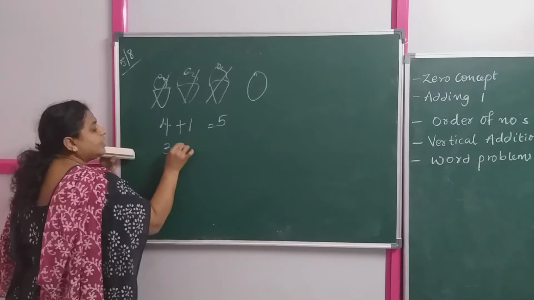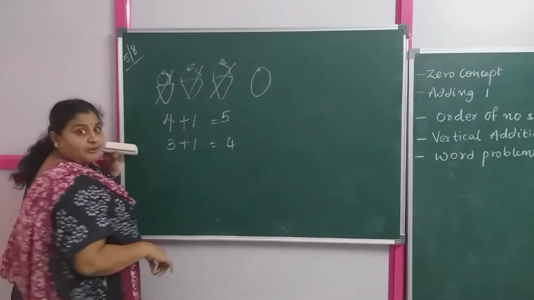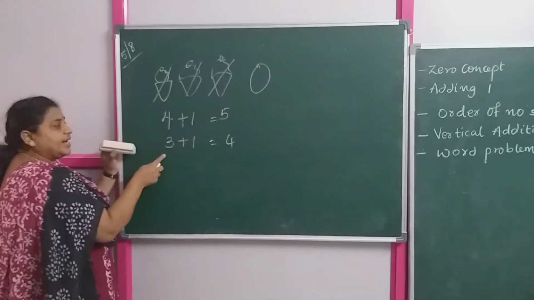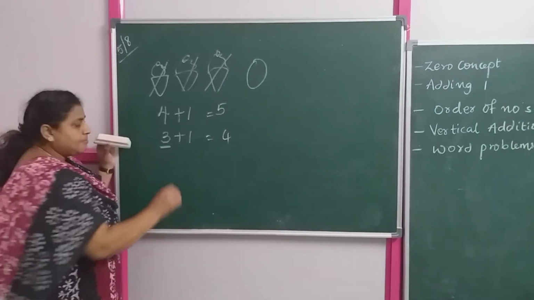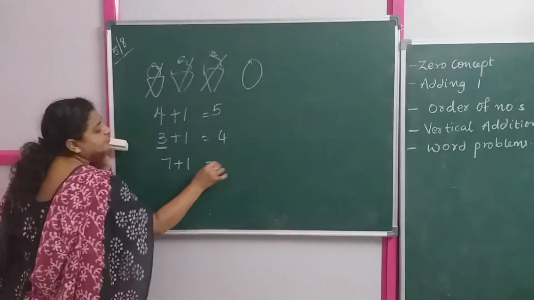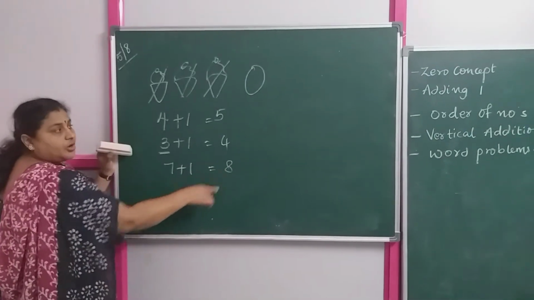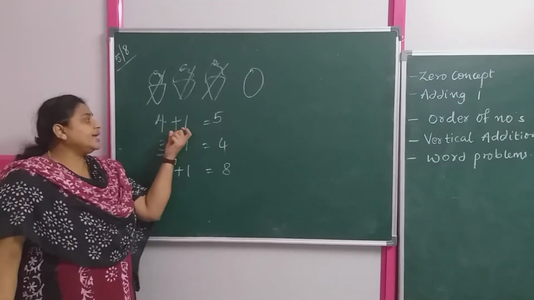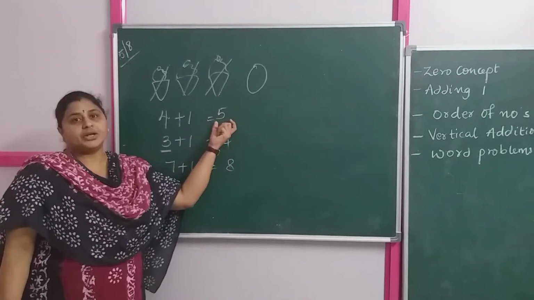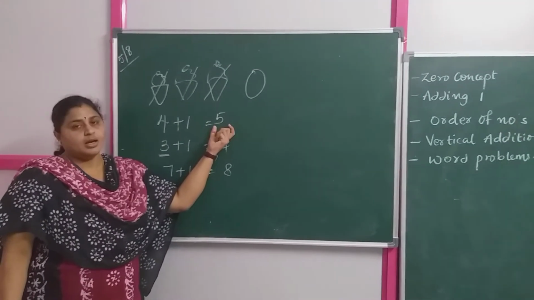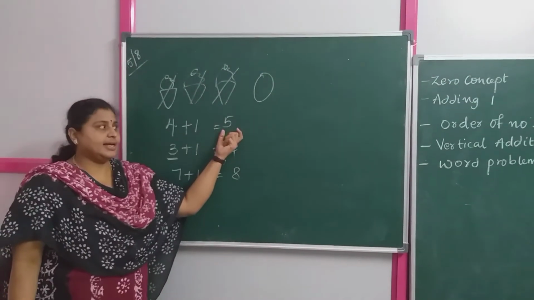Exactly. Again 3 plus 1, 4. So on adding 1 to any number, you are getting the successor of that particular number. 7 plus 1, after 7, 8. Got it? So simple it is. Adding 1 to any number, you are getting the successor of the particular number. Did you understand children? Yes.